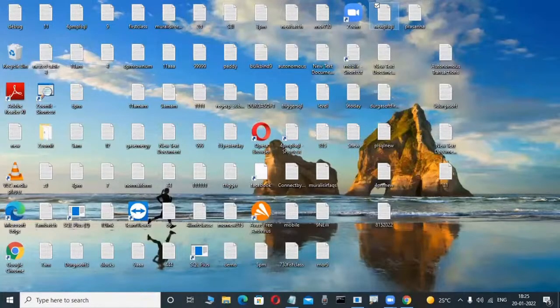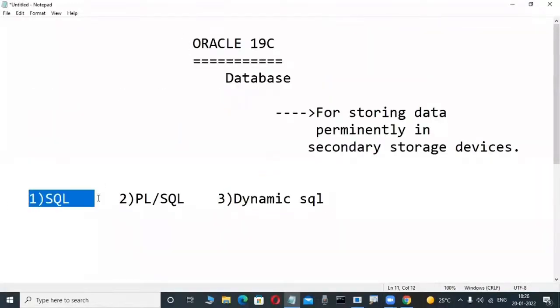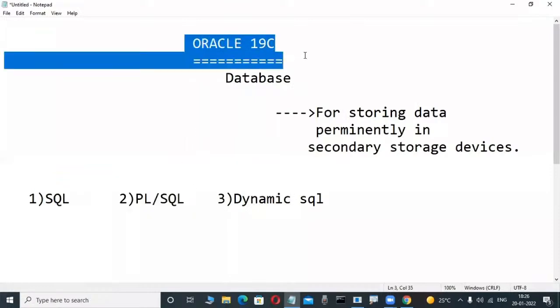Don't worry. That's why we are learning the SQL language first. After that, once you have some knowledge, then you learn about PL/SQL. Through these two languages, we are operating this Oracle software.